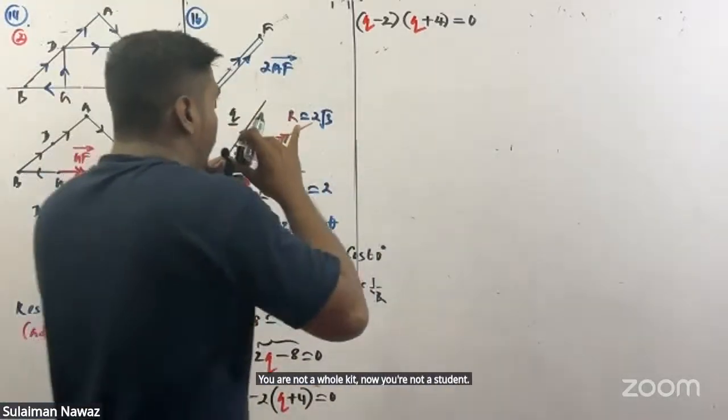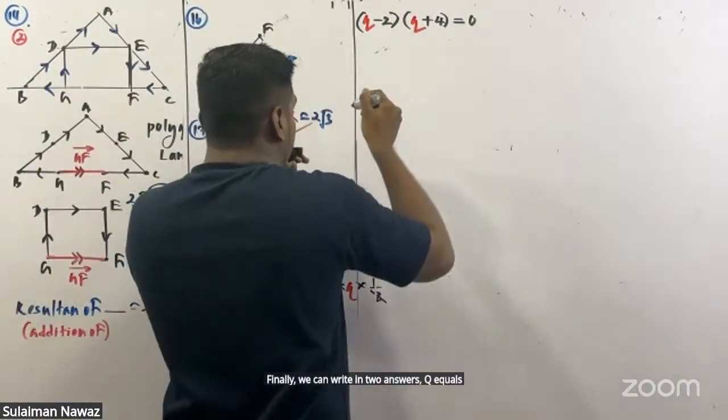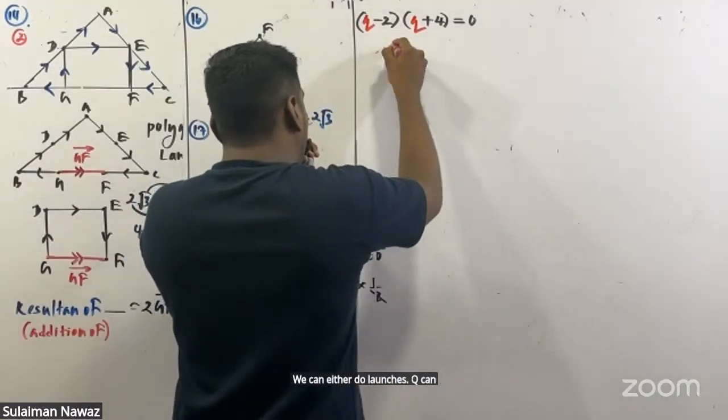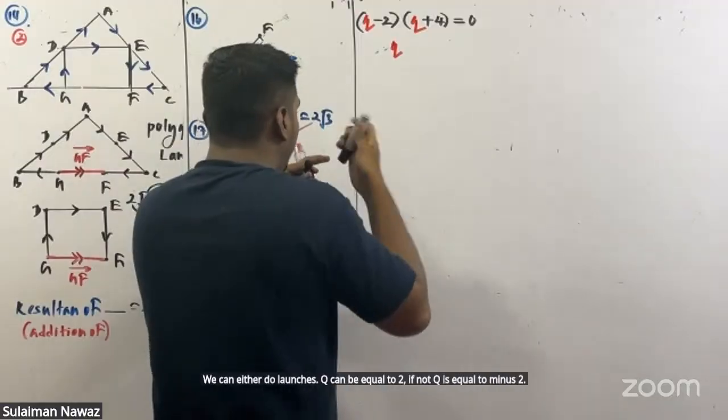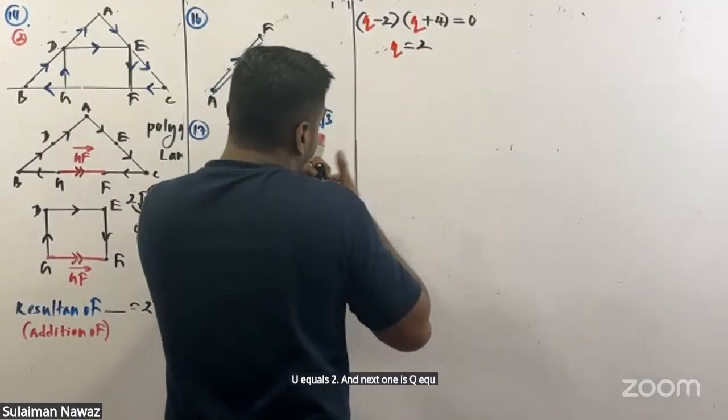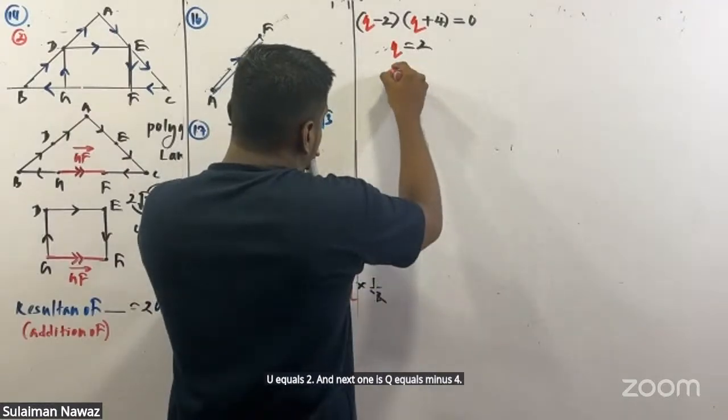Finally, we can write down two answers. Q equals 2, and q equals minus 4. Q can be equal to 2, if not, q is equal to minus 4.